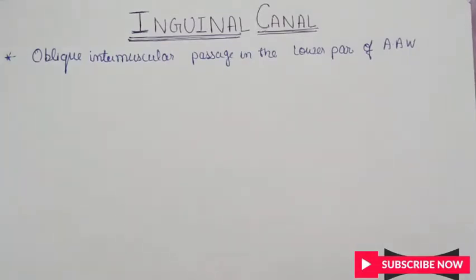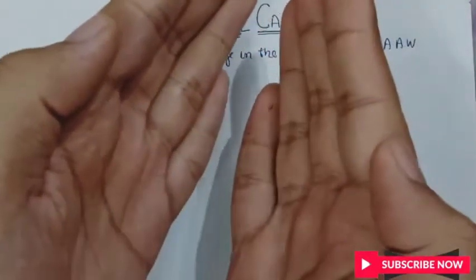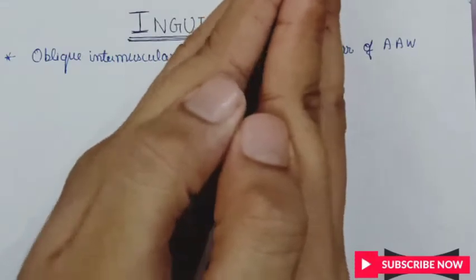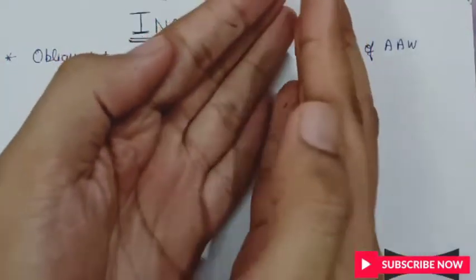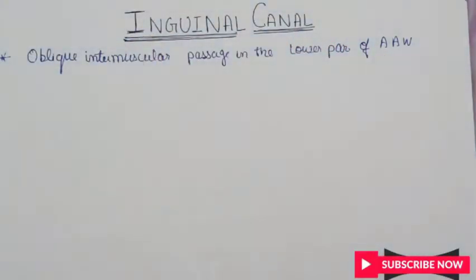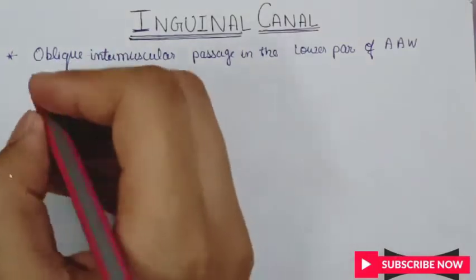It is formed by the gap in between the muscles. Suppose this is one muscle and here is another. When they both lie side by side, there is some gap generated in between them. So this forms a canal type or tubular structure, which is called the inguinal canal. For a better understanding of the structure of the inguinal canal, let's see an explanation through a diagram.